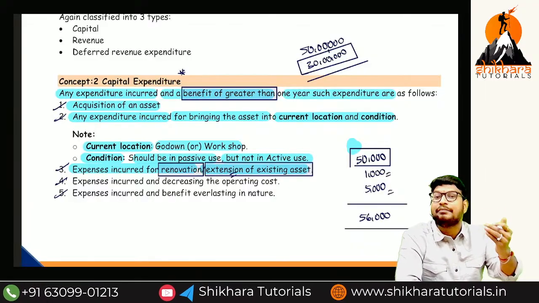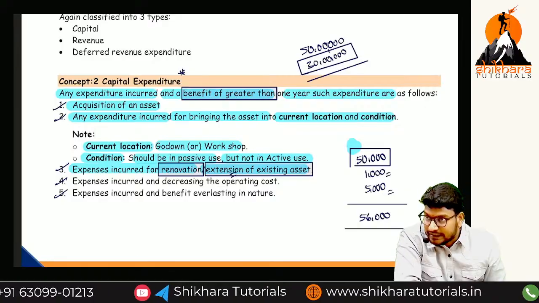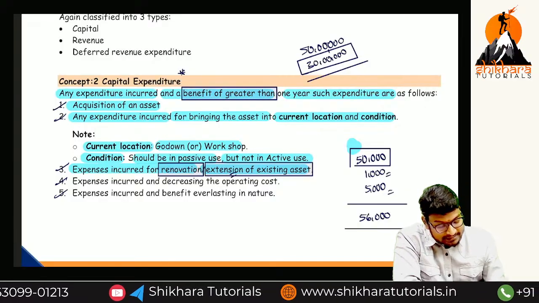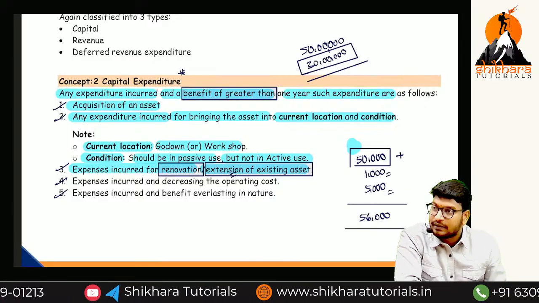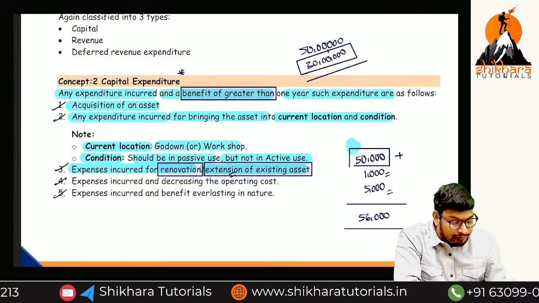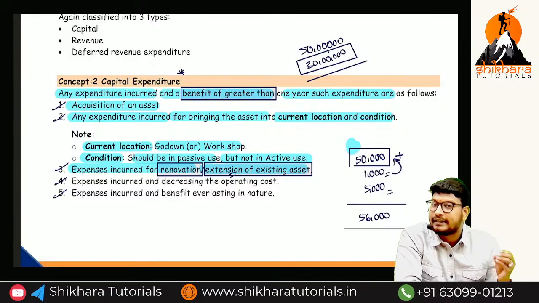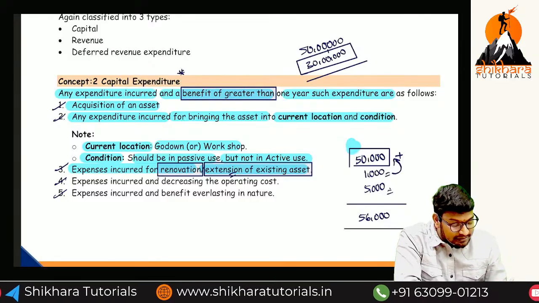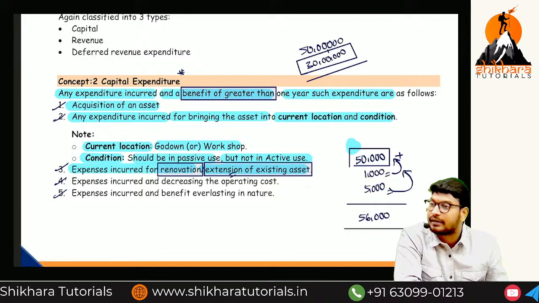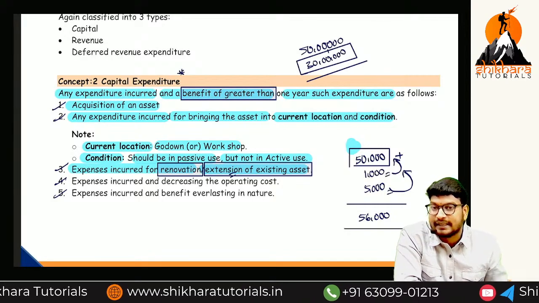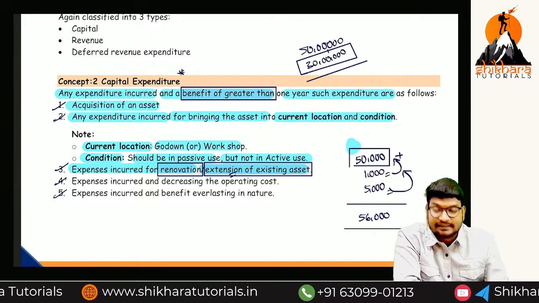We have to add back to the existing asset. Are you getting the point or not? So initially we have only 50,000. Then after that we have to add the expenditure incurred to put to use. Up to put to use, whatever expenditure you incurred, we need to add back to the existing asset value. And then after, extension also.